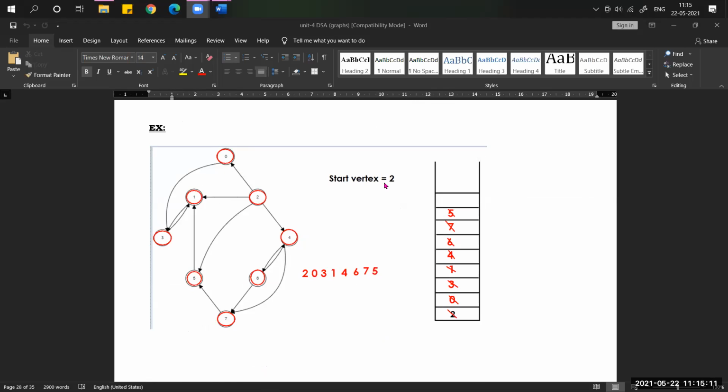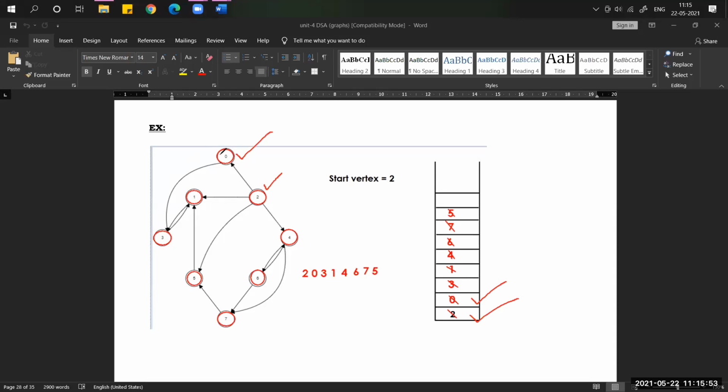Now here the condition is the start vertex is 2. Where is 2? It is here. Now first visit 2 and place it into the stack. Now what are the adjacent nodes of 2? 0, 1 and 4. According to these numbers, 0 is the least one, so I'm visiting 0. We placed 0 into the stack. Now we can't go back. We have to move deeper and deeper until we do not find any adjacent node.